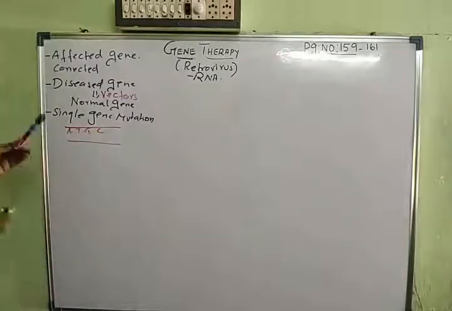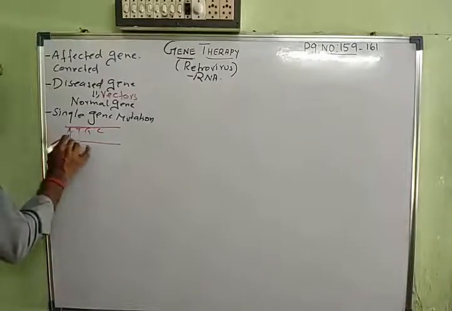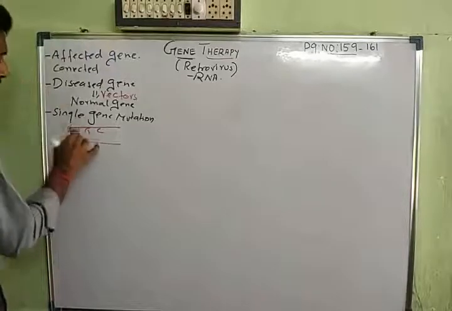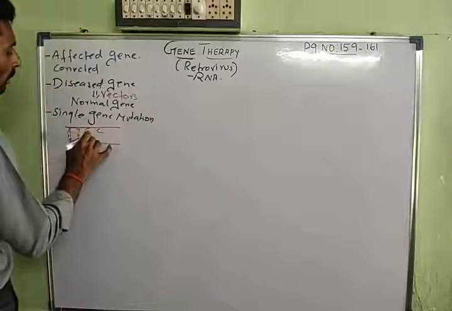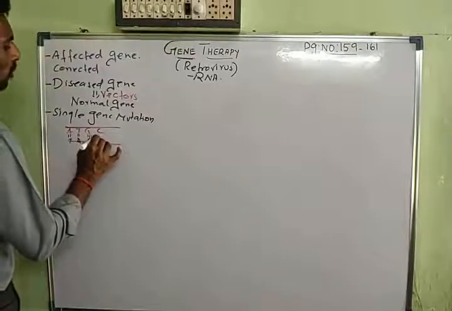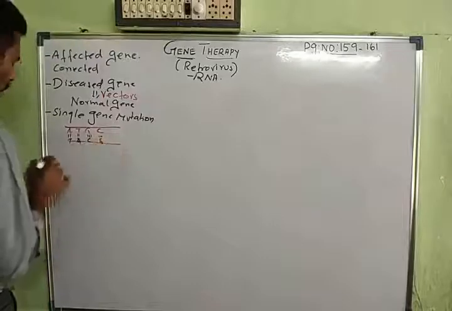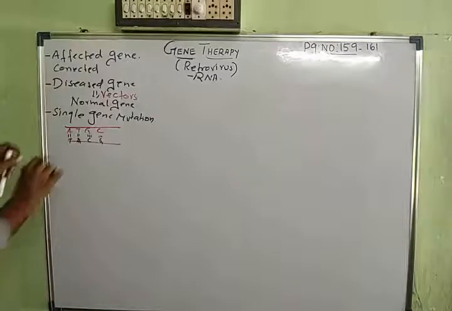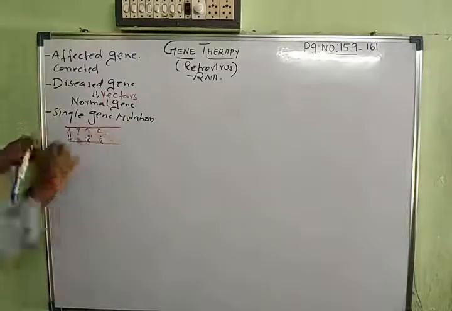Always adenine will be pairing with thymine, and thymine will be pairing with adenine, and guanine will be pairing with cytosine, and cytosine will be pairing with guanine. So these are the genetic arrangement. Okay, so this is a normal gene. Now sometimes this normal gene will undergo a mutation. Mutation means a sudden change in this genetic arrangement.